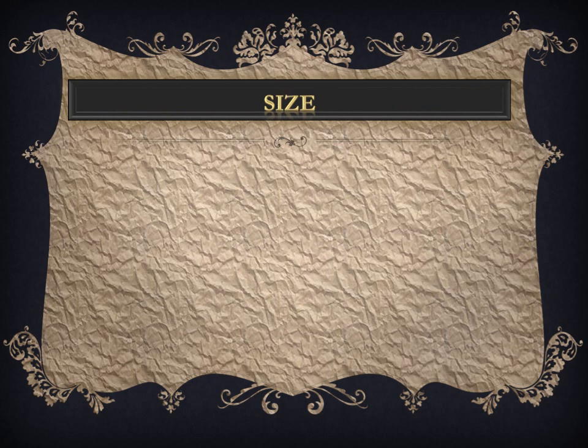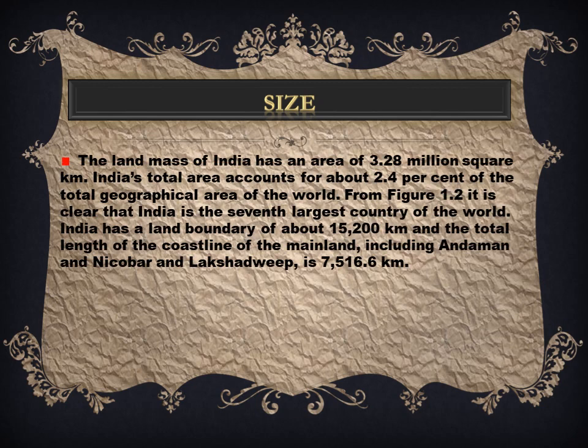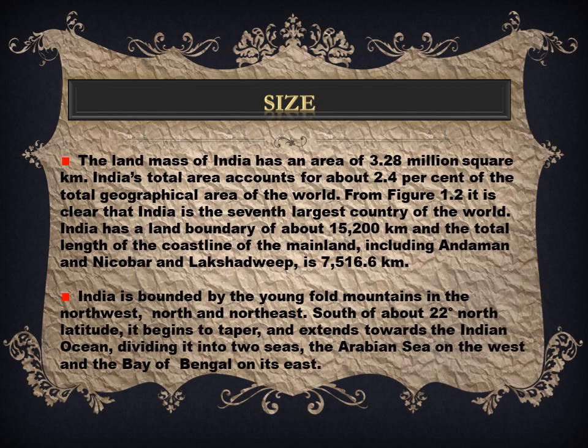When we talk about the size of India, it has an area of 3.2 million square kilometer, which is about 2.4% of the total geographical area of the world. It is the 7th largest country of the world.